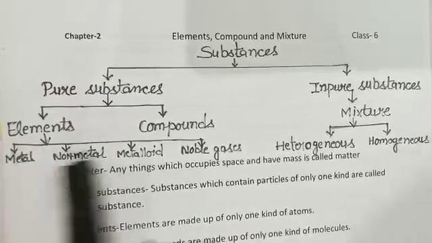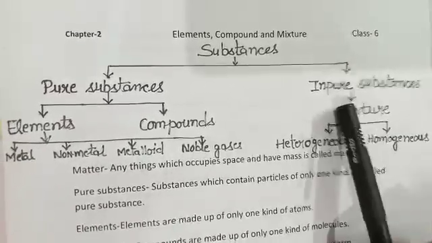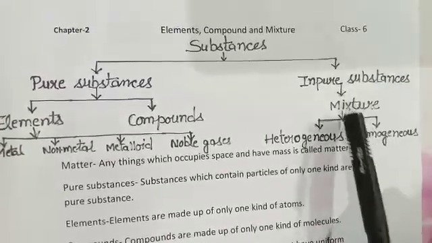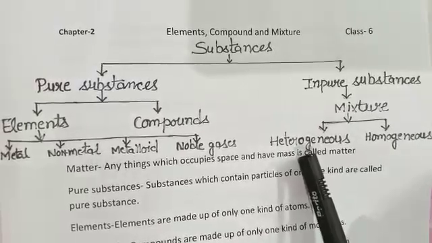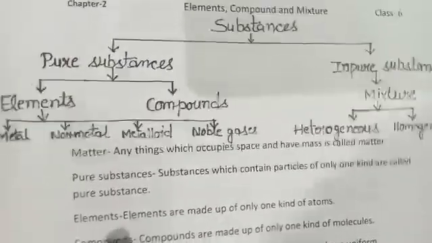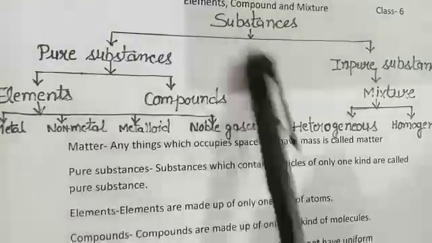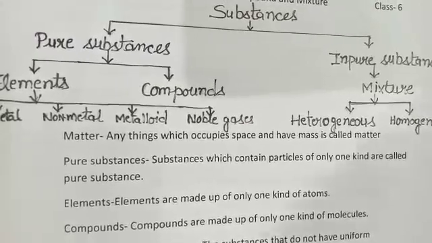Elements are divided again into metals, non-metals, metalloids and noble gases. Impure substances are divided into mixtures, and mixtures are divided into two parts, heterogeneous mixture and homogeneous mixture. A little introduction about this, but today we will learn only about elements.